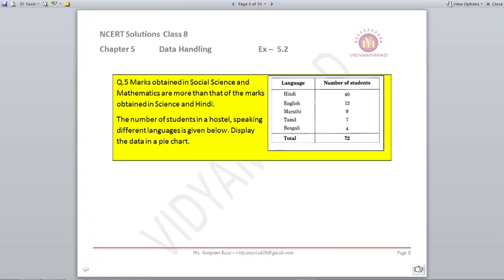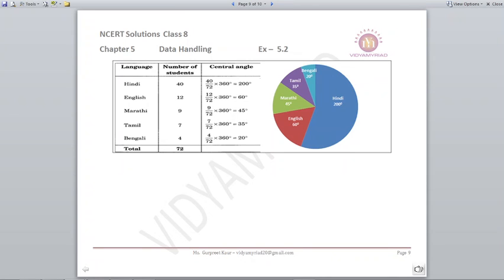The number of students in a hostel speaking different languages is given below. Display the data in the pie chart. Now we have Hindi, English, Marathi, Tamil and Bengali. We have the number of students with us. Let us find out their central angle by using the formula: number of students divided by total number multiplied by 360. So for Hindi, number of students are 40 divided by total number of students 72, multiplied by the total angle, that is 360 degrees, it comes out to be 200 degrees.